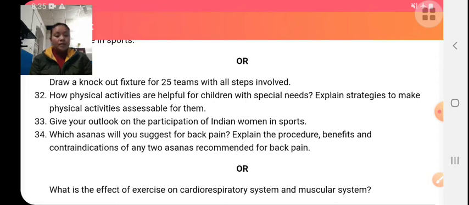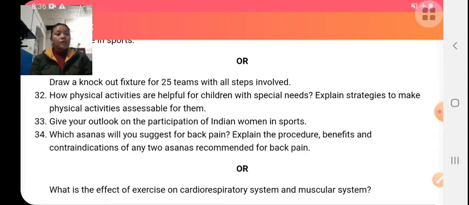If we do exercise, new capillaries are formed. This brings more blood to the working tissue. Blood pressure regulation. It helps to maintain a balance in blood pressure. The chemical composition of the blood improves.